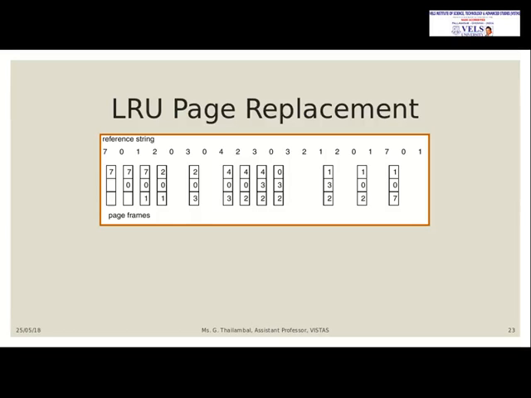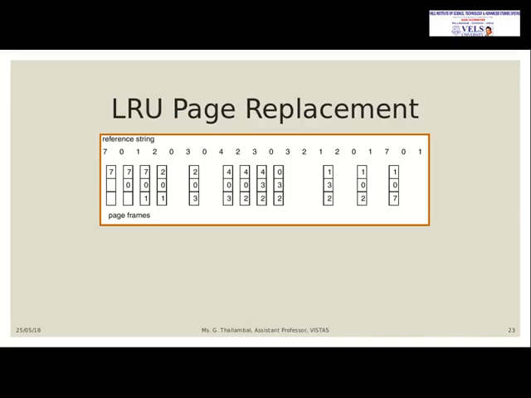So it will check 2, 0, 1. 0 has been used recently, and 2 has been used recently, and 1 has been used very least recently. That's why 1 will be taken out and 3 will be placed. 0 is already available, there is no page fault, and then 4 needs to be placed.